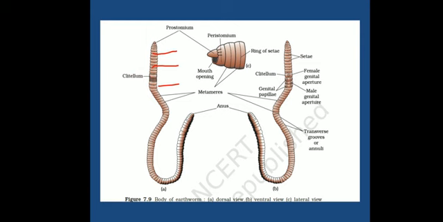This is called the clitellum, and depending on the position of this clitellum, the whole body can be divided into three parts. The one which is present anterior to the clitellum is called preclitellar, the one which has the clitellum is called clitellar, and the one which is behind the clitellum is called postclitellar.